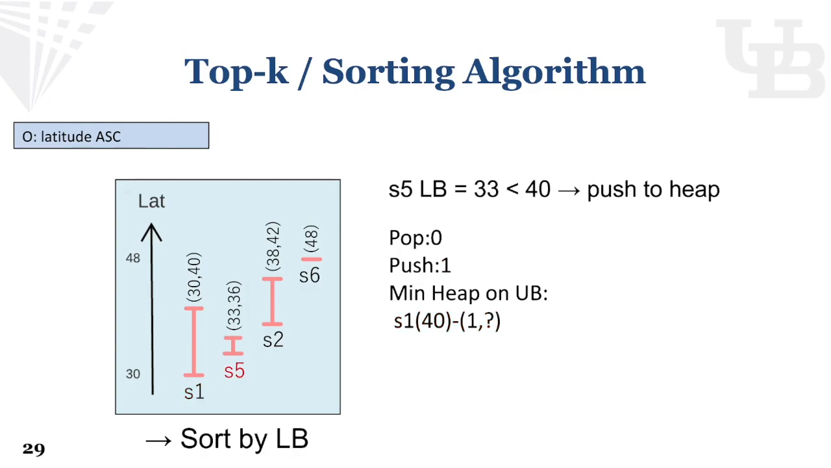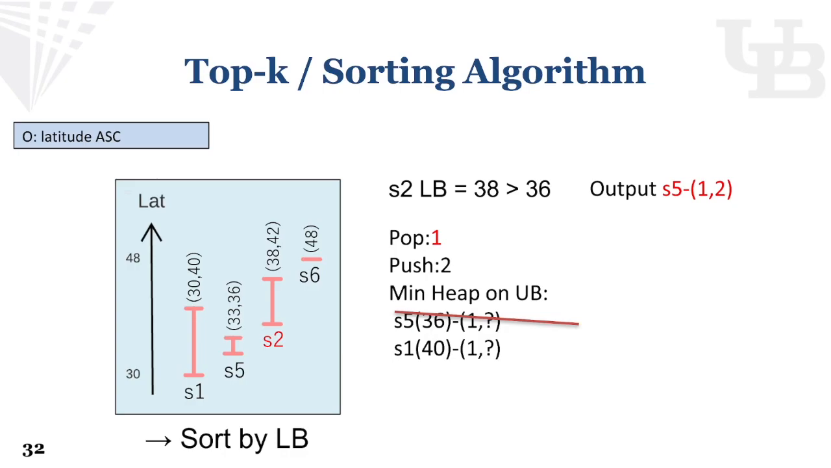Then we get S5 with lower bound value 33, which is smaller than the minimum upper bound value in the heap, which is 40. So the value range of S5 overlaps with all tuples in the heap, so we push S5 into the heap. And S5 becomes the root of the heap due to the lower value it has on its upper bound, and we increase the push count. Now we get S2, with lower bound value 38, which is larger than the minimum upper bound of S5 in the heap, indicating S5 is guaranteed to precede S2 and all tuples after S2, since the lower bound value for incoming tuples will only be larger.